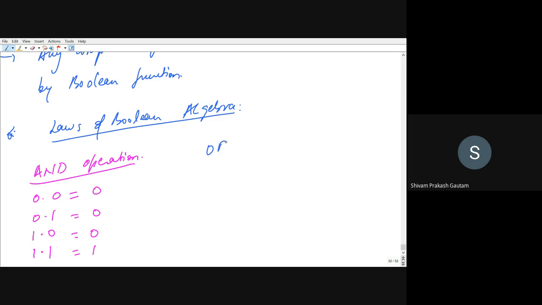Second one is OR operation. So 0 plus 0, 0 plus 1, 1 plus 0, and 1 plus 1. So 0 plus 0 will be 0. 0 plus 1 will be 1. 1 plus 0 will be 1. 1 plus 1 will again be 1. So OR operation is basically in the form of addition. So 1 plus 1 will not be 10, but it will be 1, right? So this is OR operation.